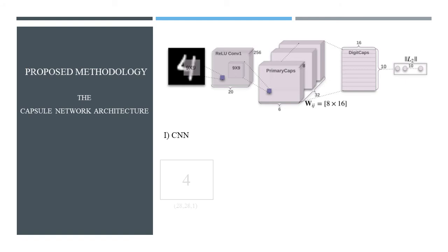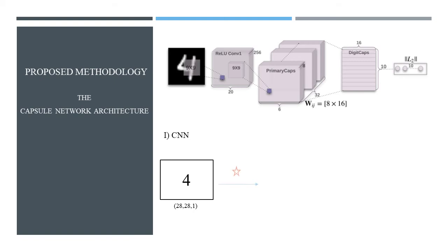This image 4 is a grayscale image with dimensions 28 cross 28 cross 1, which means that 28 cross 28 is the dimension of the grayscale image, and this number 1 illustrates that the number of channels in a grayscale image is 1. If this was an RGB image, the number of channels here would be 3.